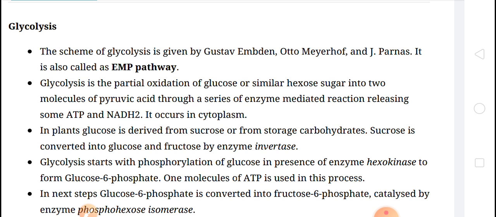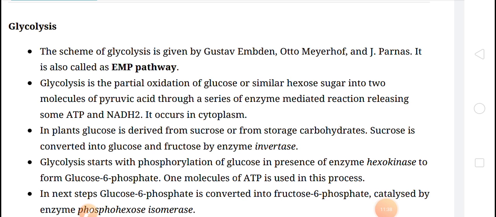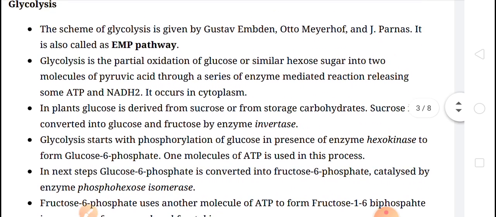ATPs and NADH are formed, and this process takes place in the cytoplasm. Clear about this children?